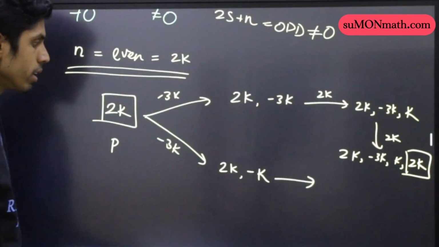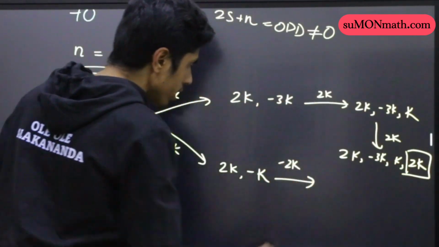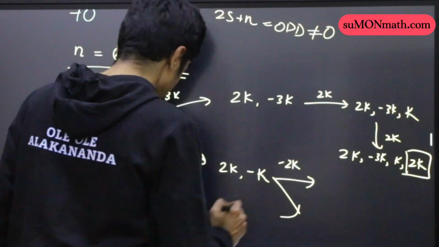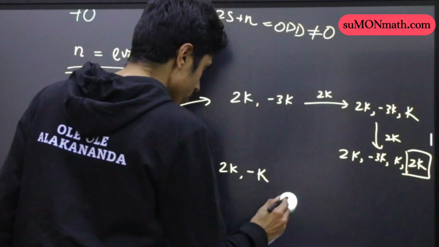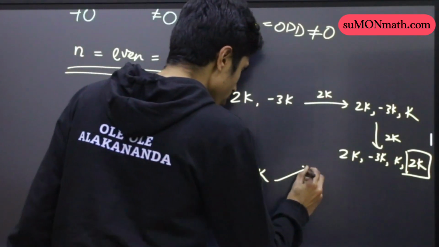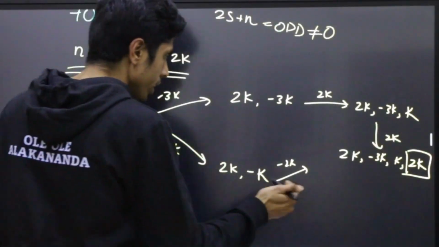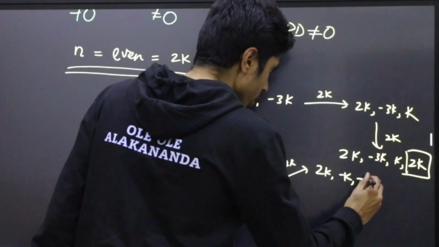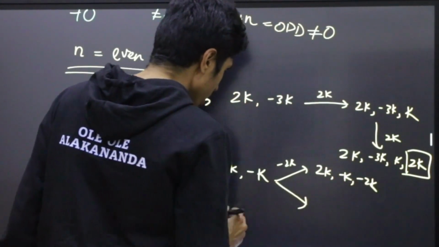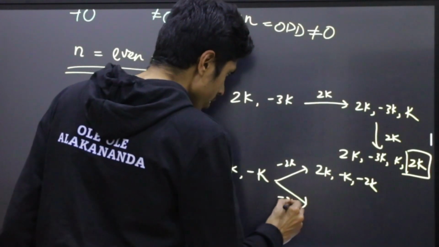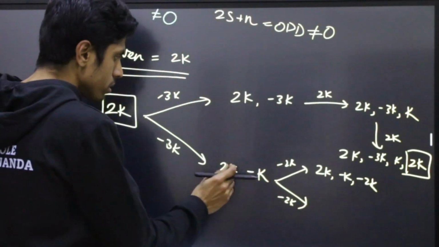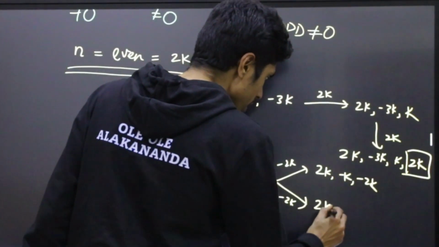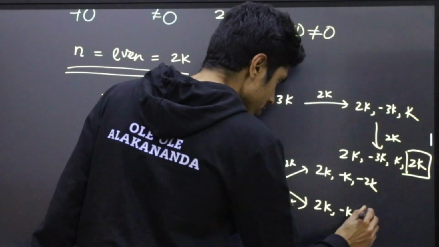Now suppose Peter claims minus 2k here, then the process gets bifurcated once again. So let's write it out. Upon claiming minus 2k, Becky can write the number minus 2k, so it will be 2k, minus k, and minus 2k, or Becky can write the sum of the previously written numbers, which is plus k plus minus 2k, giving us minus k, so it will be 2k, minus k, minus k.